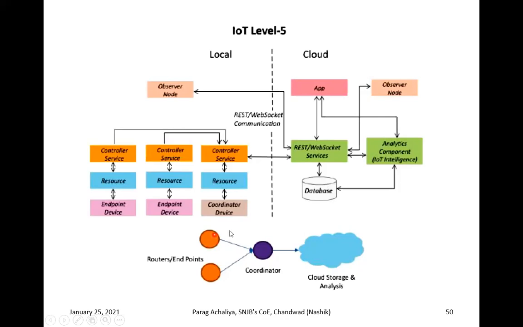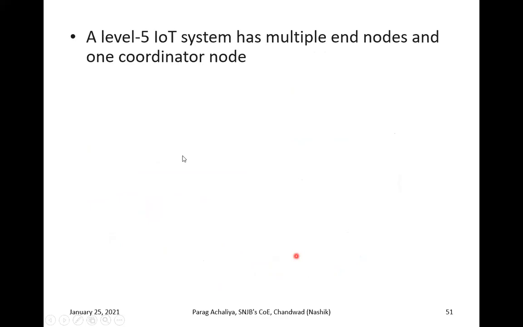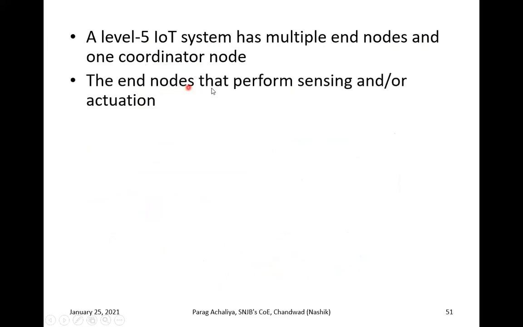All the end nodes will communicate to the cloud through the coordinator only. So if you have 5 end nodes, all the 5 end nodes will communicate with the cloud through the coordinator only. So one layer is here, that the coordinator will be there for this communication purpose. A level 5 IoT system has multiple end nodes and one coordinator node, that I already told you. The end nodes perform sensing and actuating.